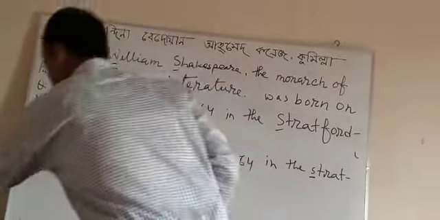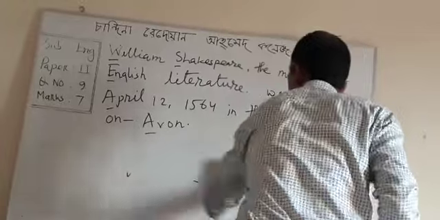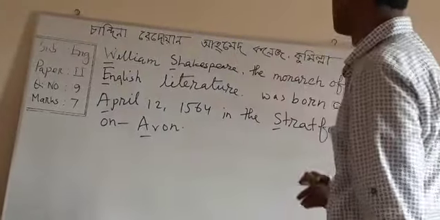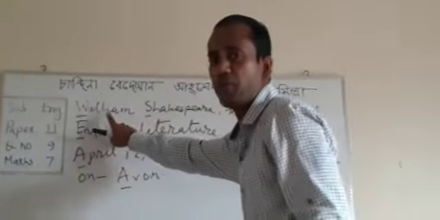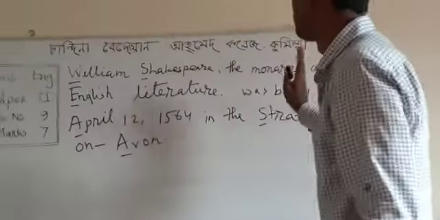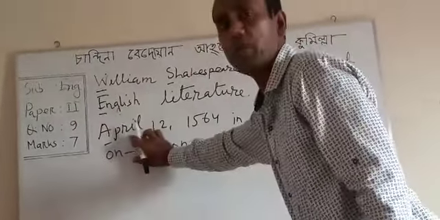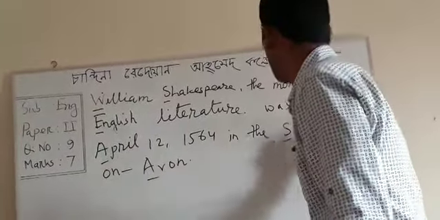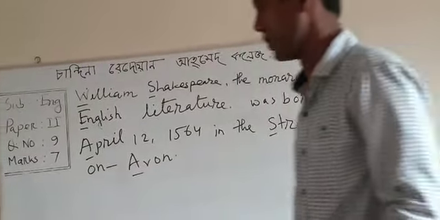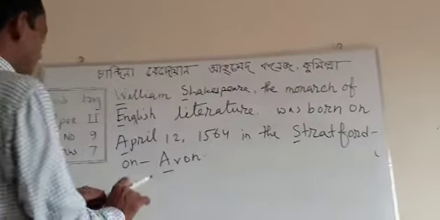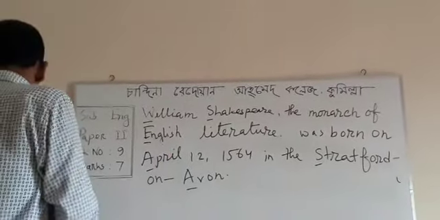Dear students, notice I have underlined several letters. William Shakespeare, name of a dramatist, name of a person. English, name of a language. April, name of a month. Stratford on Avon, name of a place. So these letters should be written in capital form.